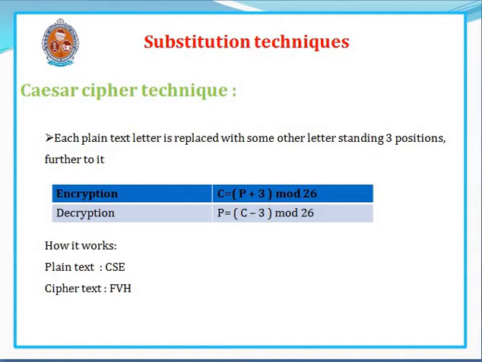Why is it mod 26? The characters are circularly read, right? So Z is replaced with C, like that. So here is an example. The plain text is CSE and the corresponding ciphertext letters are F, V, H. That is, C is replaced with F, S is replaced with V, and E is replaced with H. This is what we call a substitution technique, and it is known as the Caesar cipher technique.